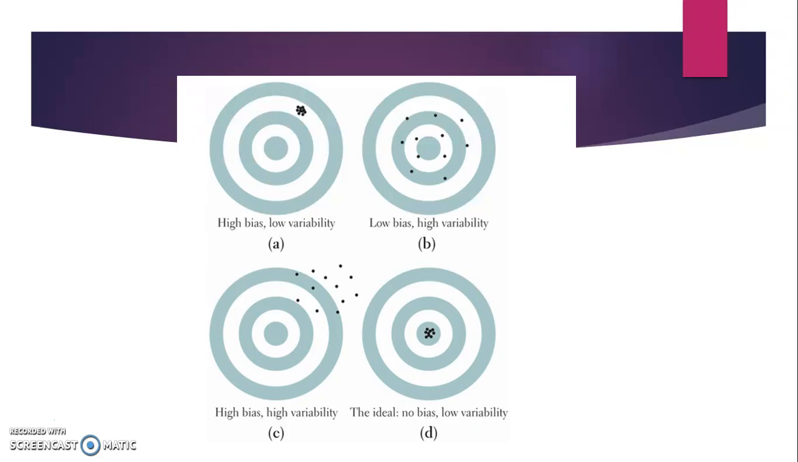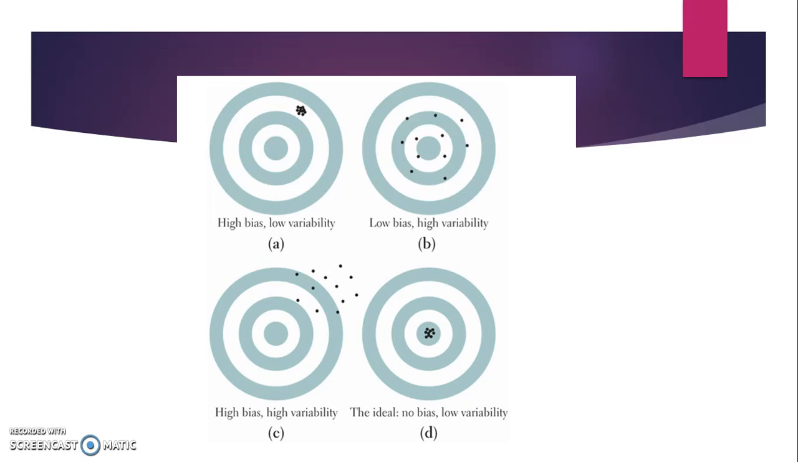A shows a high bias but a low variability because all your dots are really close together, but they're biased because they're not where the target should be. B has a low bias because all the dots are centered around the center, but high variability because your dots are pretty spread out. C has high bias and high variability because the dots are spread out and they're away